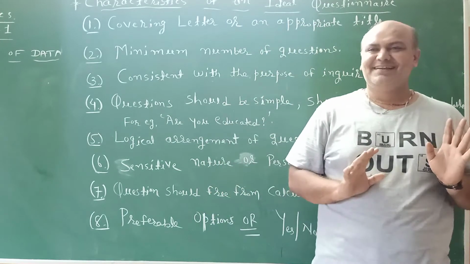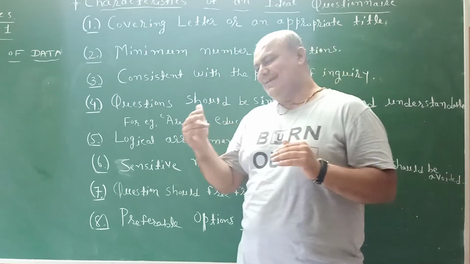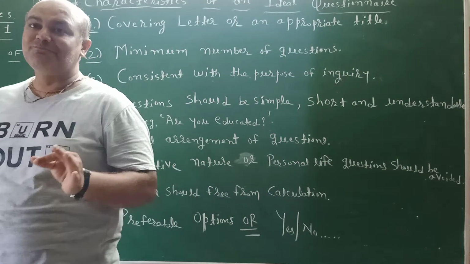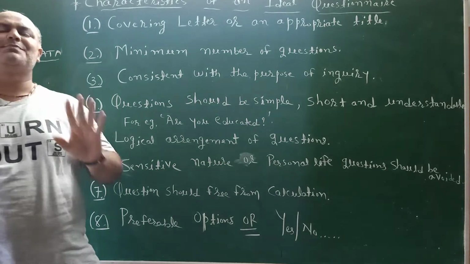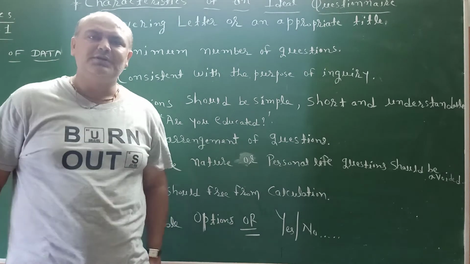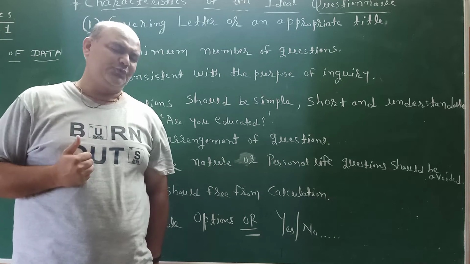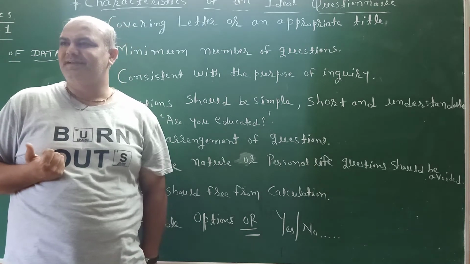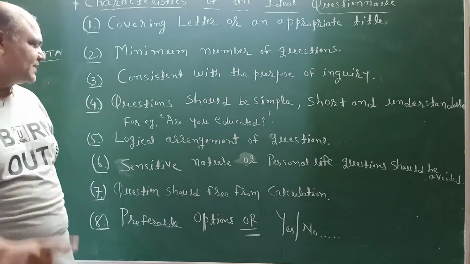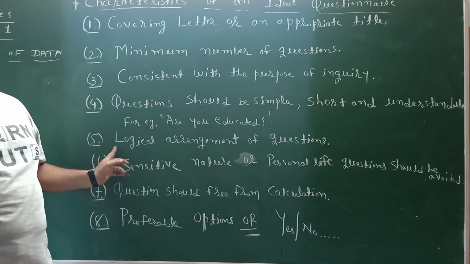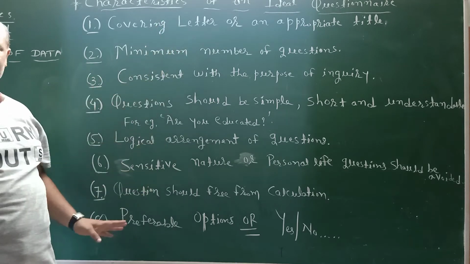This is not a logical arrangement. First I have to ask, are you married? And then the next question, how many children do you have? Is it clear? So questions must be in logical arrangement. Then only it becomes an ideal questionnaire.